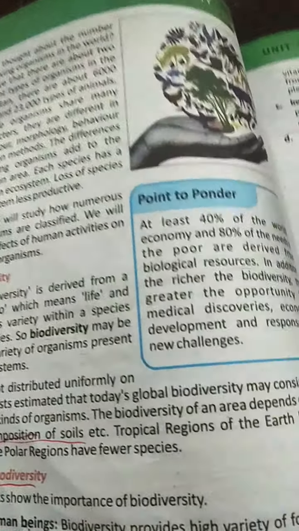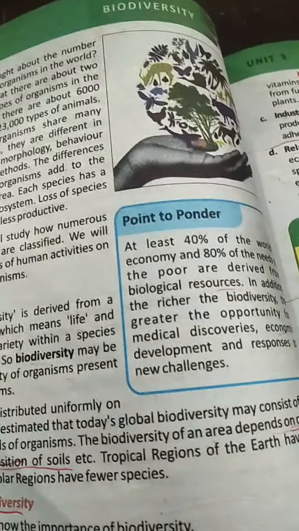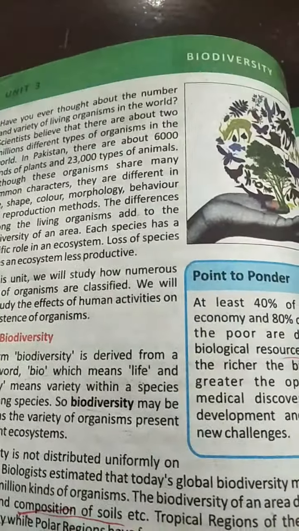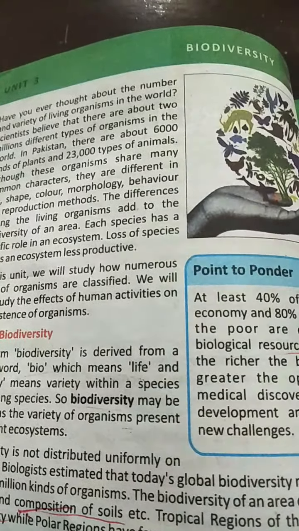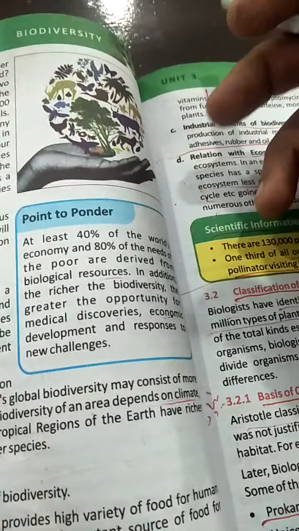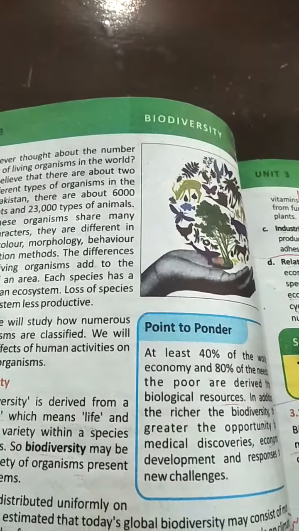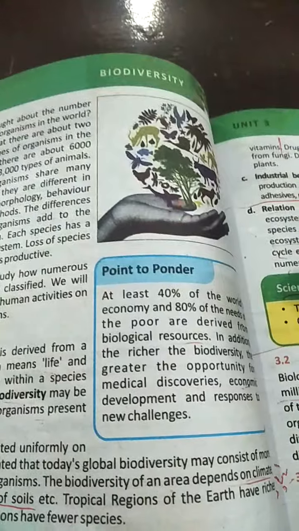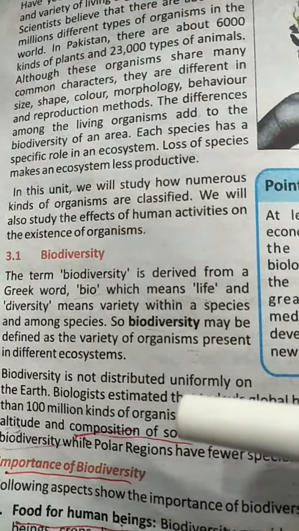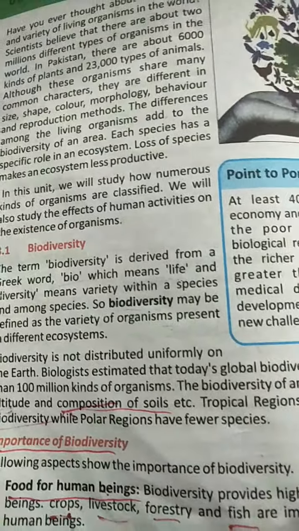Biodiversity is not distributed uniformly on the earth. In every country there is different biodiversity. Biologists estimated that today's global biodiversity may consist of more than 100 million kinds of organisms.